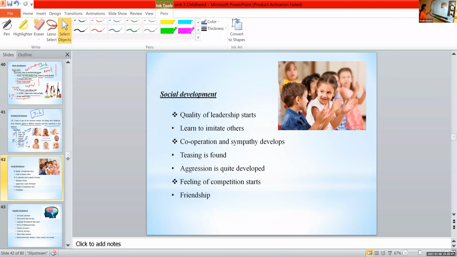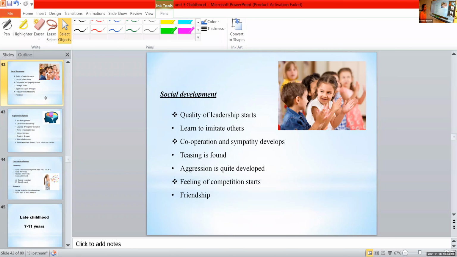What does it mean, Sana? Social development. Communicating with others and all. How we interact with others. Social means the outside world, how we interact with other persons other than our family, how we interact with teachers, how we interact with friends. All these come under the social development of a child.